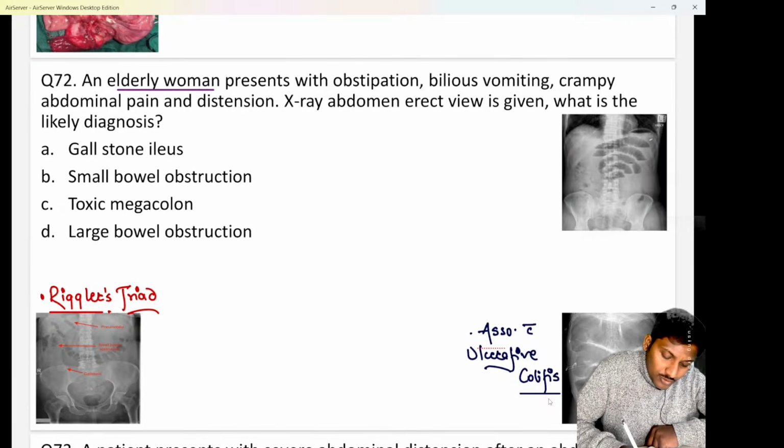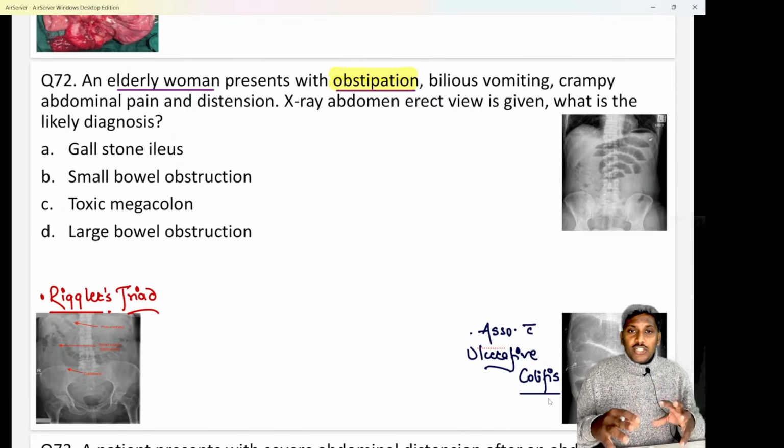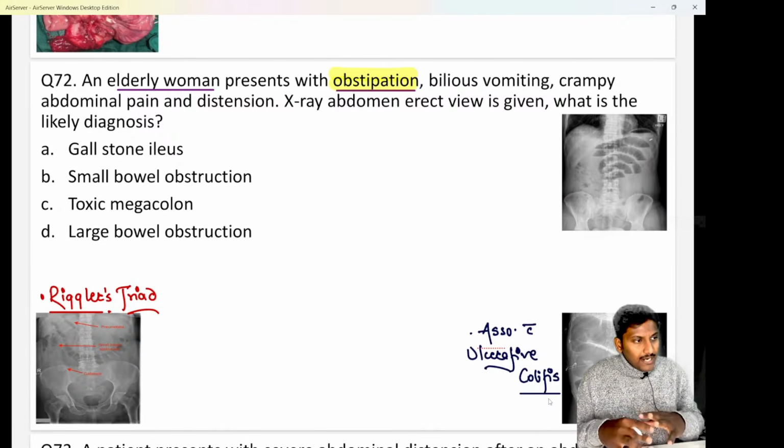We know absolute constipation is known as obstipation. Matlab, when the patient cannot pass stools as well as cannot pass gas, that is flatus, that is known as obstipation.